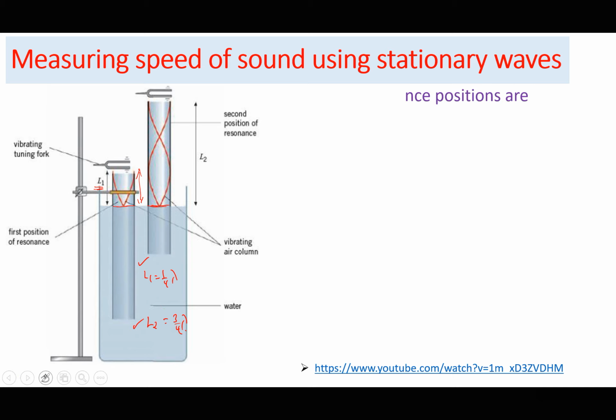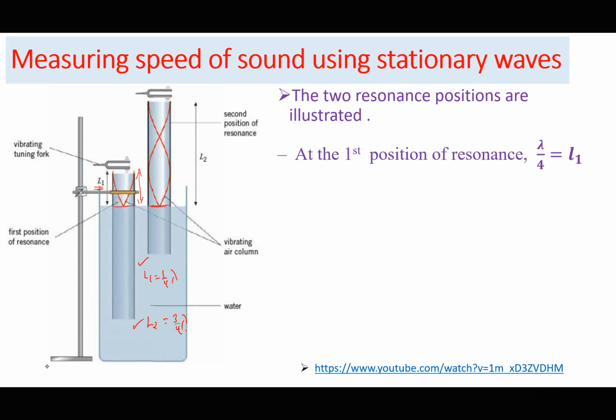So the two resonance positions are illustrated in this diagram. At the first position of resonance, L1 is a quarter of a wavelength, and at the second position of resonance, L2 is 3/4 of a wavelength.